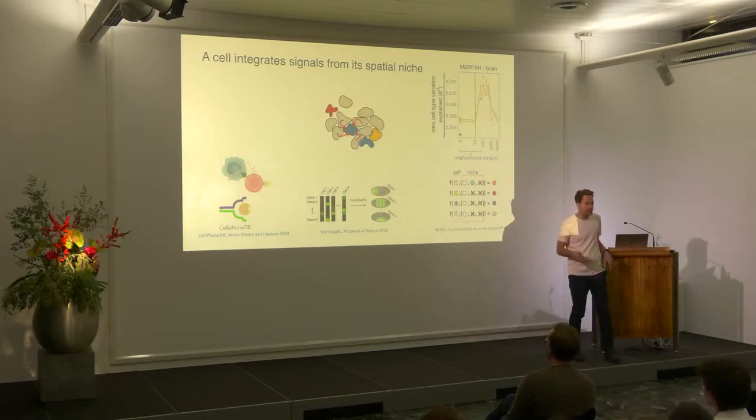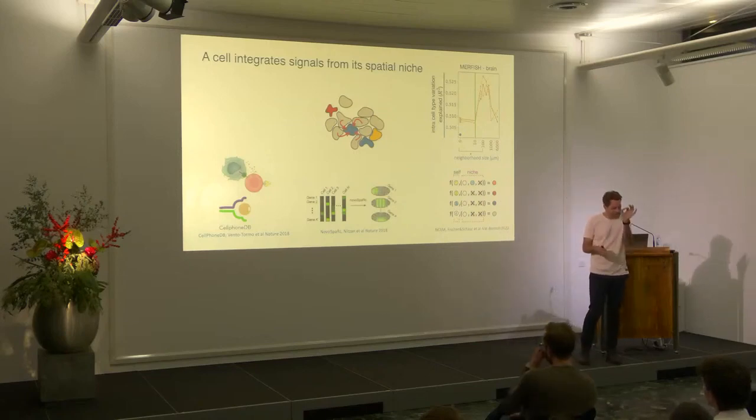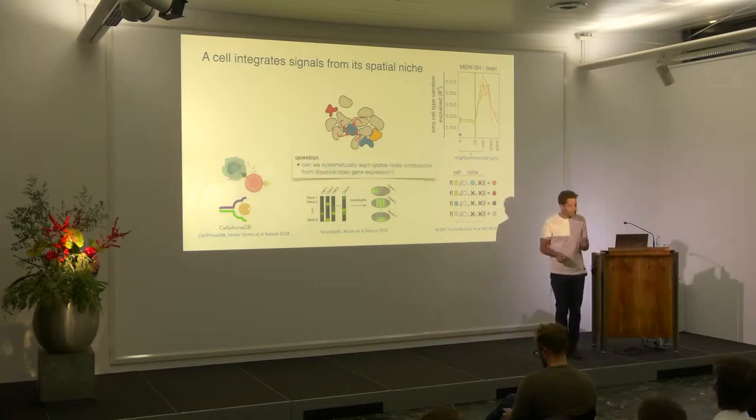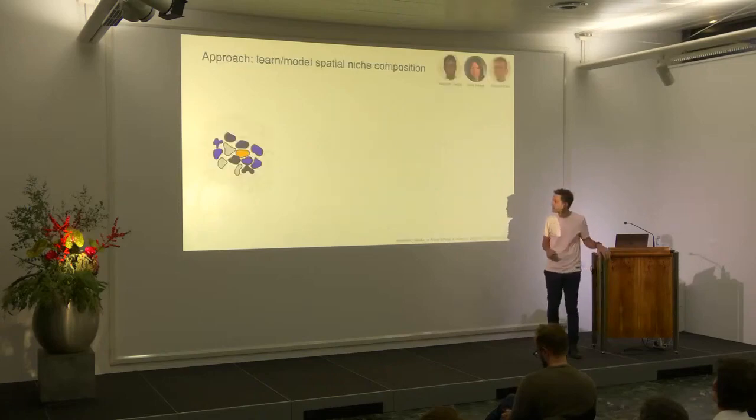I won't say much now about it because it's quite technical, but the idea is that even though we have them disassociated, because of their local context, we see a remnant of that communication that we've been studying also in 4Inter in that particular expression. So can we now maybe take just a disassociated cell and predict what its local niche would look like? This is the question that we're trying to answer here.